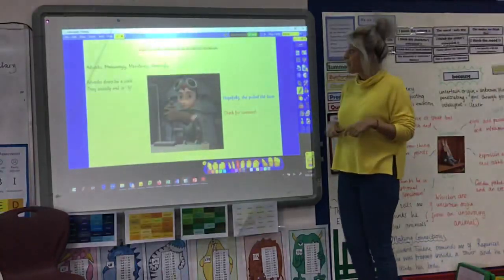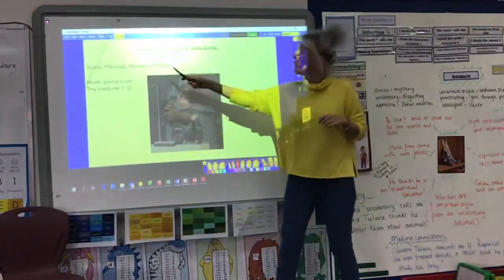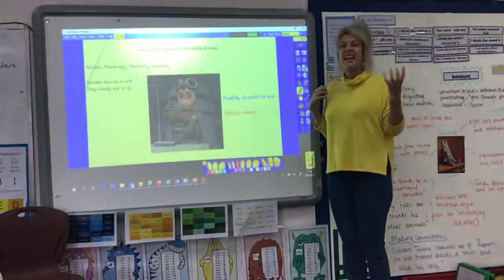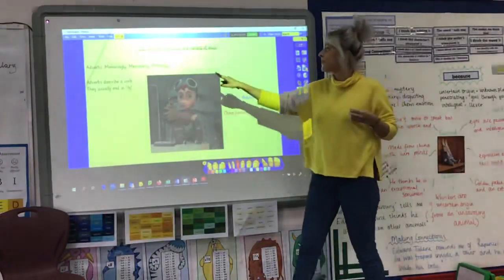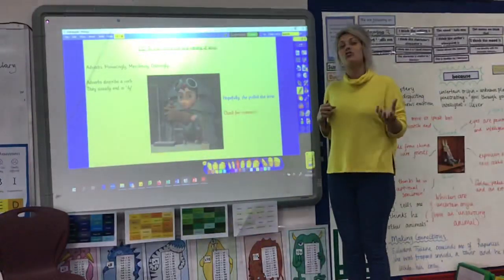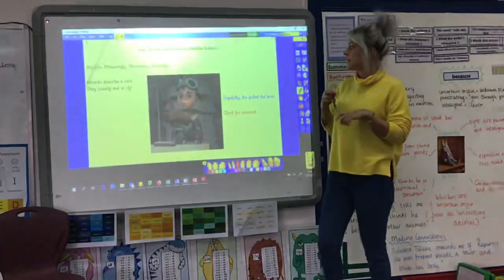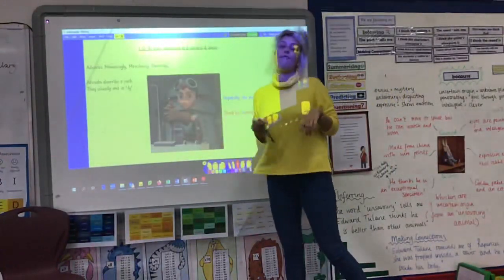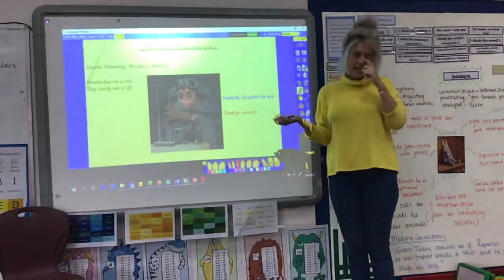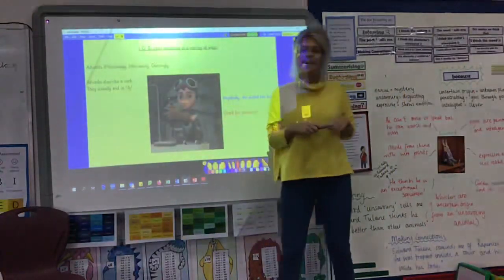So adverbs describe a verb. Here glared is the verb, and the lion glared menacingly. Here the verb is kept. Miss Shaw kept her children in for detention mercilessly. She kept them mercilessly. And here the verb is shone. The stars shone in the sky dazzlingly. So our adverbs describe a verb and they usually, but not always, end in ly.